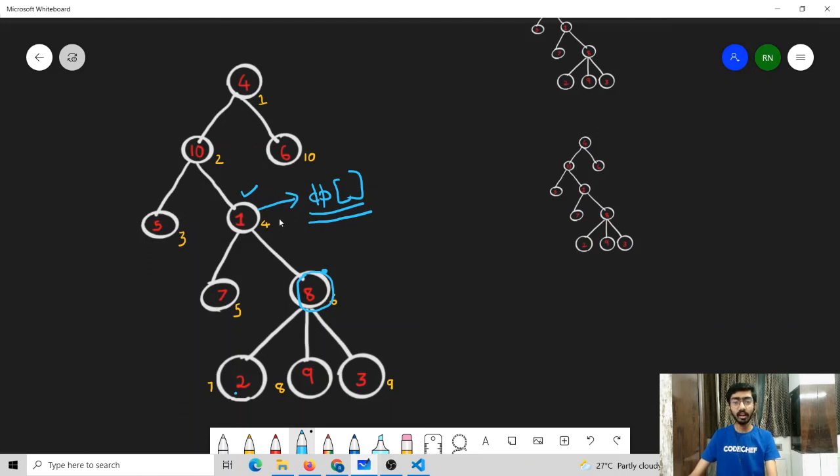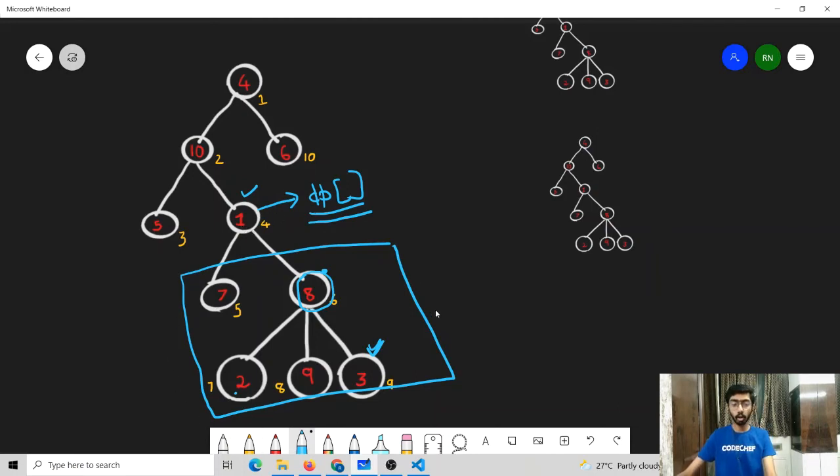So what can we do is, as soon as we have found the DP value for this node, isn't it favorable for us to update the DP value for all the nodes in this subtree by this DP value? Because when we are going to find the DP value for those nodes, we are going to consider the contribution of this node. So why not, as soon as we have found the DP value for this node, we give its contribution to all the nodes in its subtree.